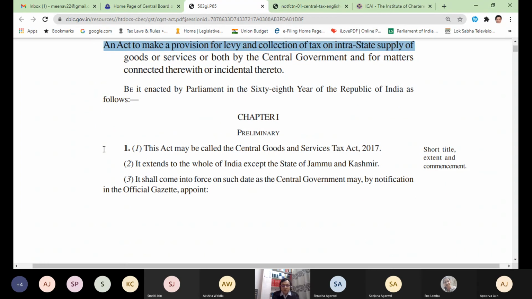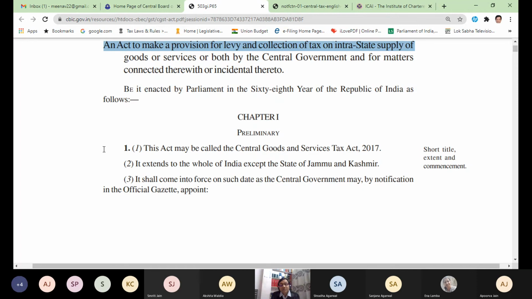Section 1, subsection 2 says it extends to the whole of India except the state of Jammu and Kashmir. In 2017, initially J&K didn't agree. The J&K government said that they think GST is an encroachment, because initially in 17 J&K had its own constitution also. So many provisions were not applicable in J&K earlier, at least in 2017. So J&K government didn't agree to it. That is why the center said that it extends to the whole of India except the state of J&K.